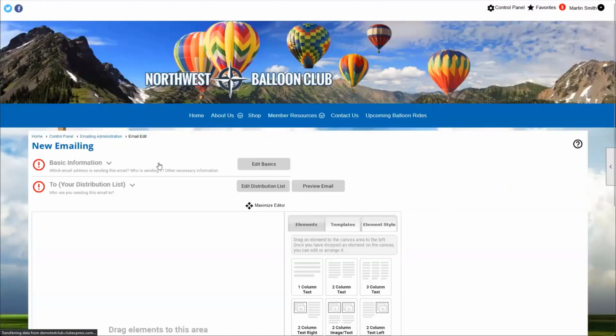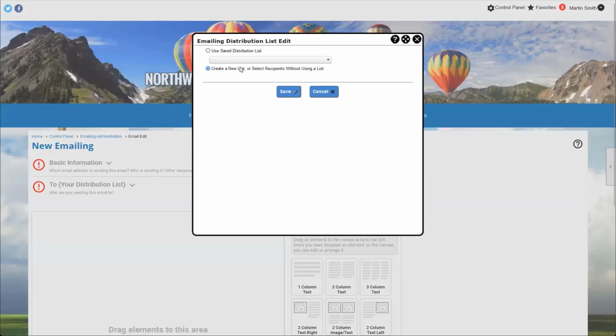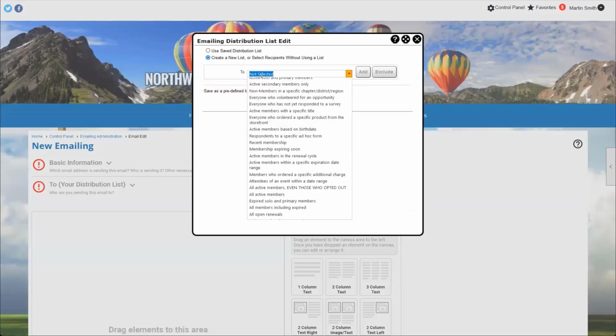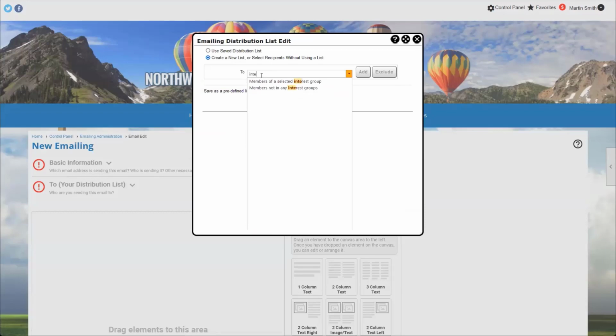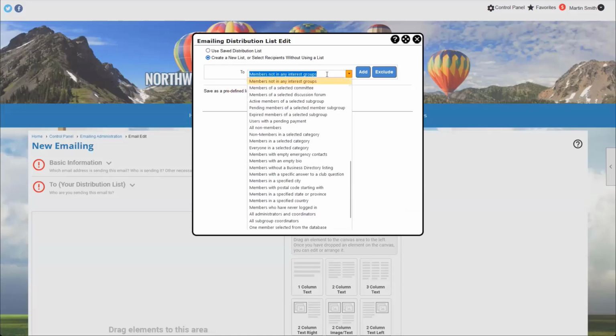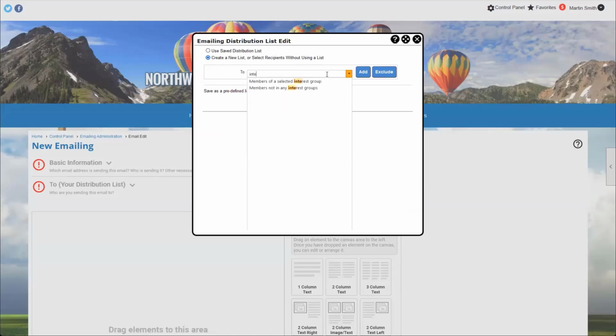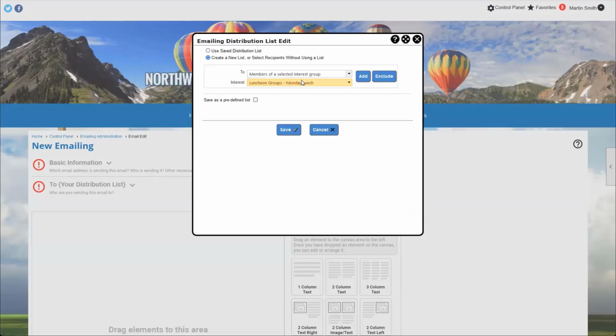But if we go into our emailing module, whenever we add an emailing, so if we're going to craft a new email, there is an option in our distribution lists. Whenever we are creating a new distribution list, there is an option where you can search for interests. So members of a selected interest group or members not in any interest group. So if we have members who are not in any interest group, we could reach out to them and say, hey, we noticed you don't have any interests. We would love for you to get active in our various social interest groups.